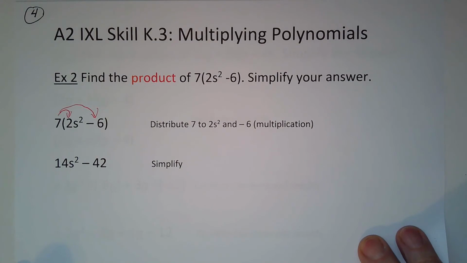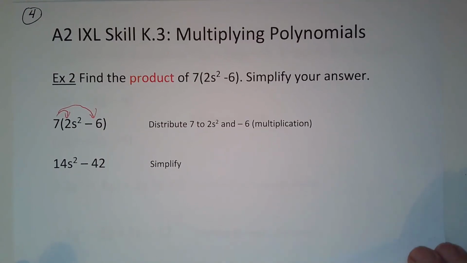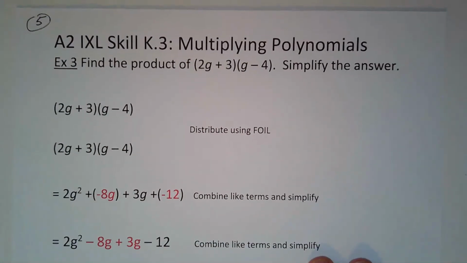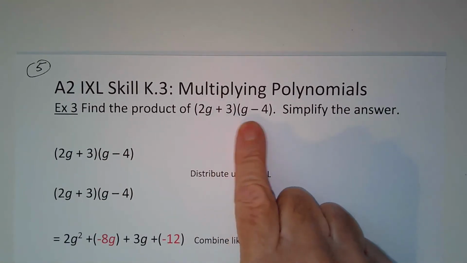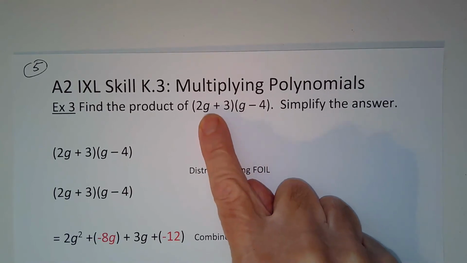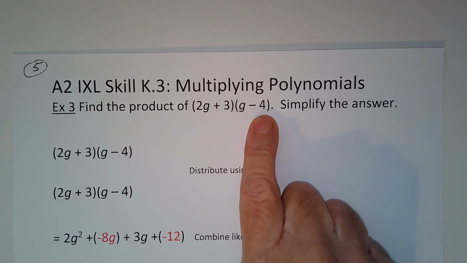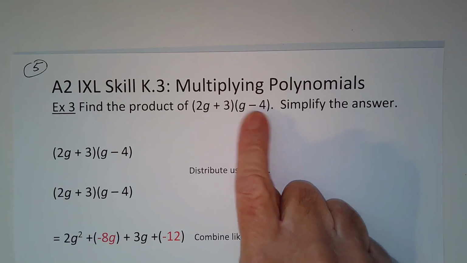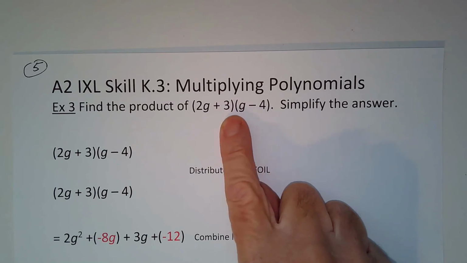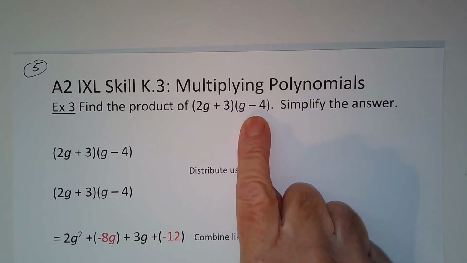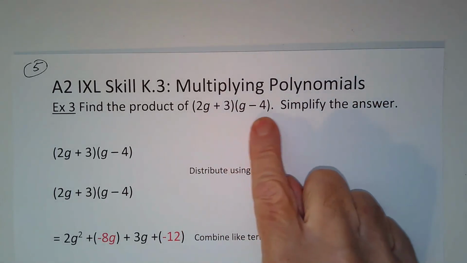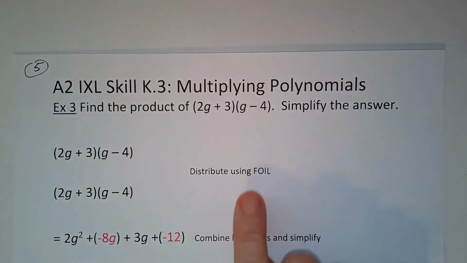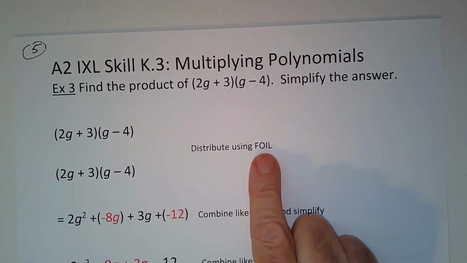So I'm going to show you one more, and then I'm going to turn this over to you. This example, you're multiplying together 2 binomials. Now, you've seen this before many a time. This is your two binomials that when multiplied together can become a quadratic trinomial. So that's just an aside on it. We're just going to multiply these together. And the way we do that is using FOIL.